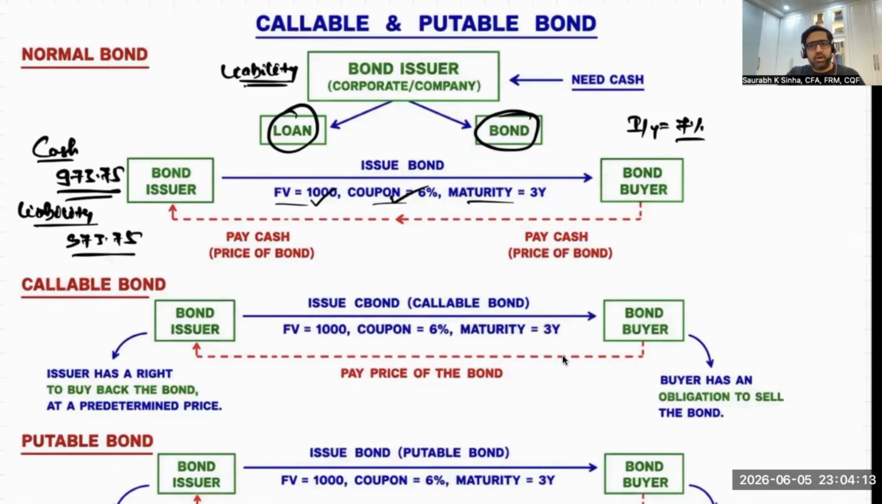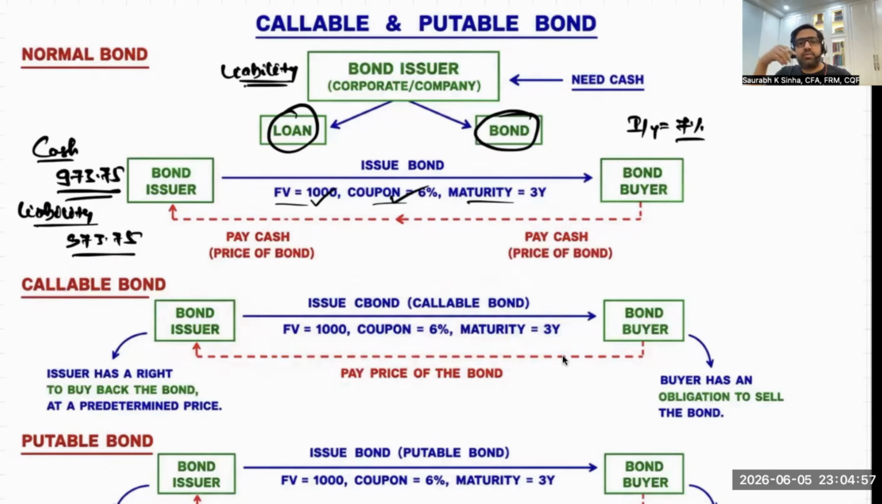So what is a callable bond? Almost identical to a normal bond, a bond issuer will issue a callable bond. A callable bond will have certain characteristics, and the bond buyer will pay the price. Here the face value is 1000, coupon is 6% annual, maturity 3 years. These are the characteristics of the bond. But this time the price of the bond is not going to be 973.75, and we'll discuss it in detail. But what makes this bond a callable bond?